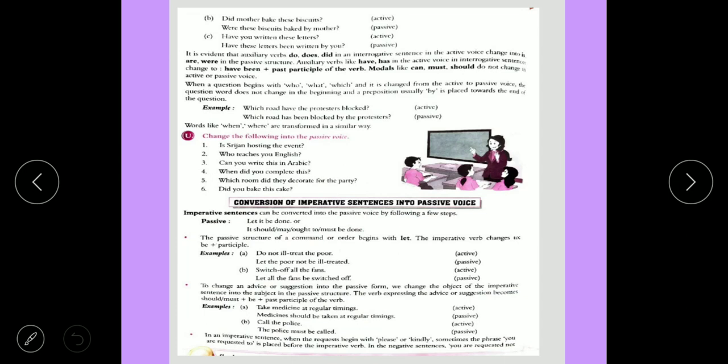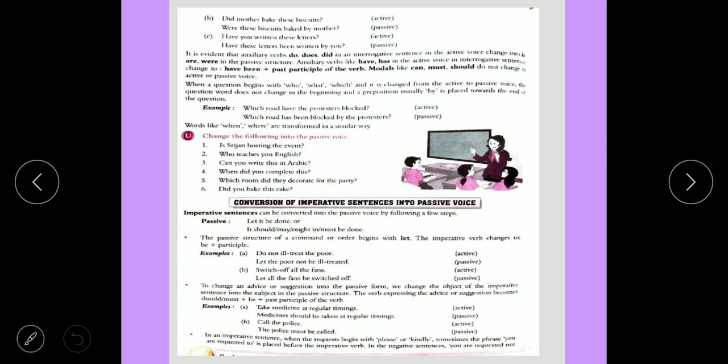Second point is to change an advice or suggestion into passive form. We change the object of the imperative sentence into the subject of the passive structure. The verb expressing the advice or suggestion becomes should or must, plus be and the past participle form of the verb. For request and suggestion we have to use should or must. One example: take medicines at regular timing.